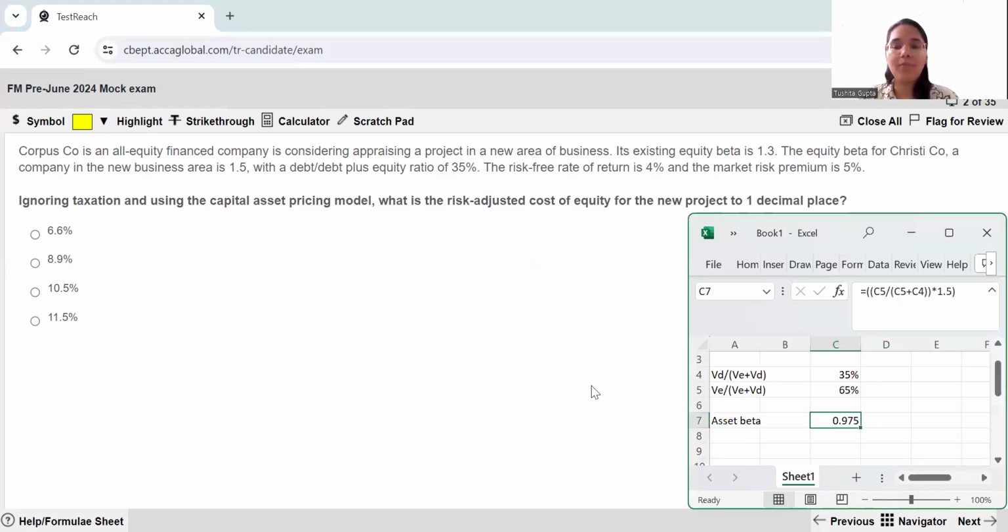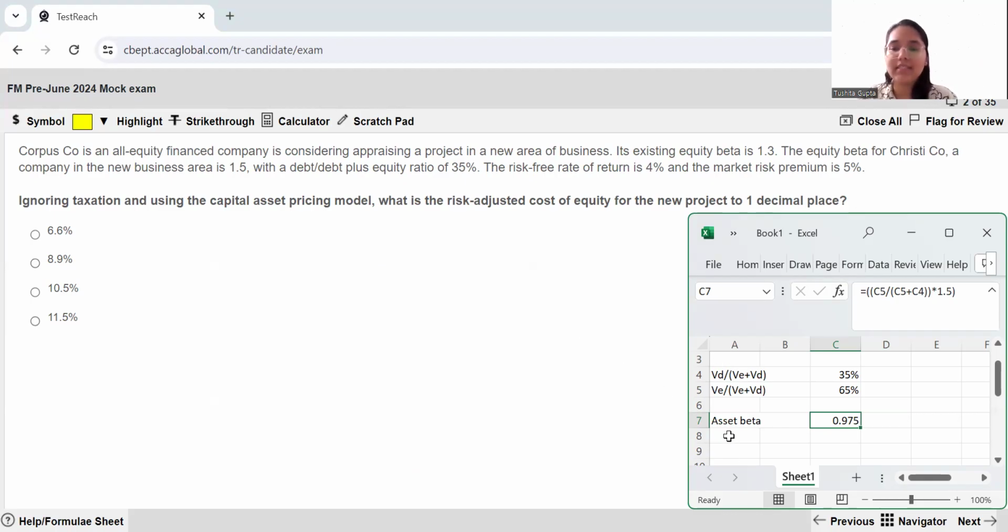Now, the next thing that you're supposed to do is that you need to re-gear it according to the capital structure of corpus company. But if you see, corpus company is all equity financed. This means they do not have any equity beta. Their equity beta is going to be the same as the asset beta, because asset beta is representing the business risk, and then your equity beta represents business as well as financial risk. Now, because corpus company does not have any debt in their capital structure, that is why they do not have any financial risk. So their asset beta is also equal to their equity beta.